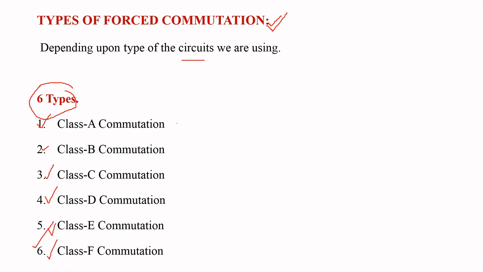From class A to class E, we use the input as DC voltage, and for class F commutation we use the input as AC supply.